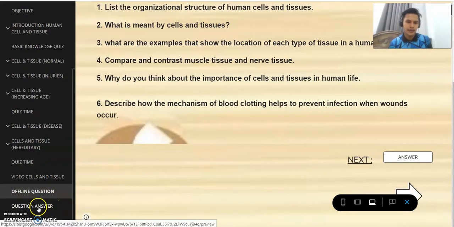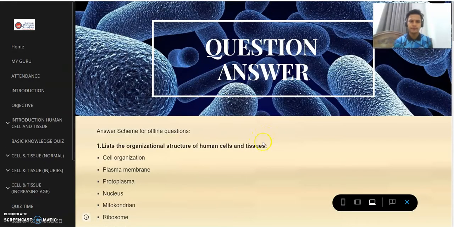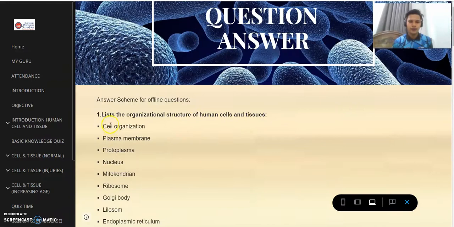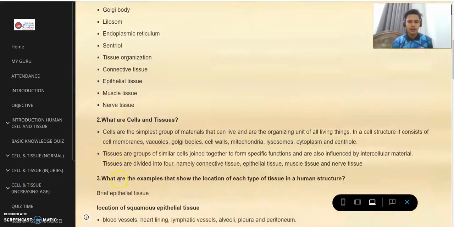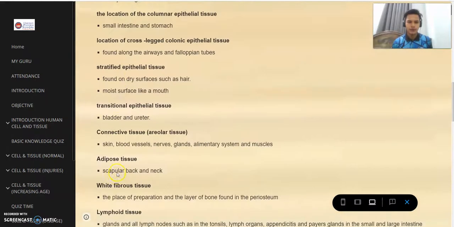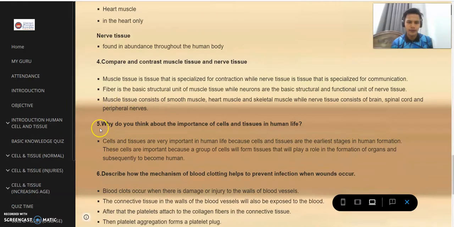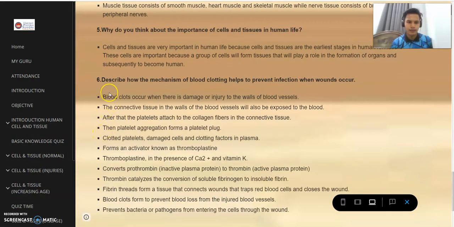And then the next page is the answers to the questions. Question number 1, answer number 1, answer number 2, answer number 3, answer number 4, answer number 5, and the last one is answer number 6.